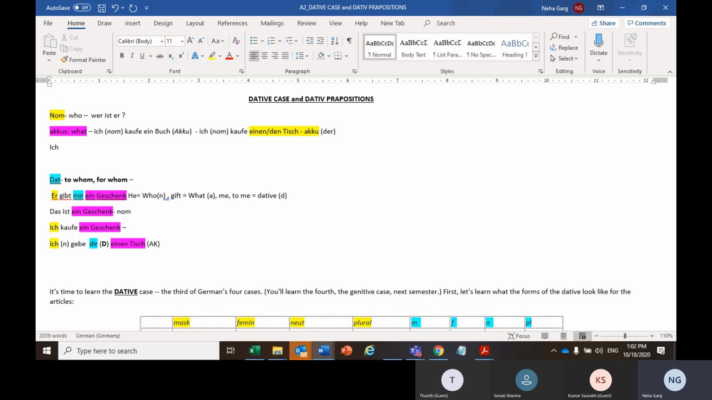Similarly, ich lese das Buch. So ich here, who is reading a book? I am reading a book. So ich would be nominative in this particular sentence. What am I reading? Was lese ich? A book. So the book would be my accusative case here. Similarly, ich lese die Zeitung.